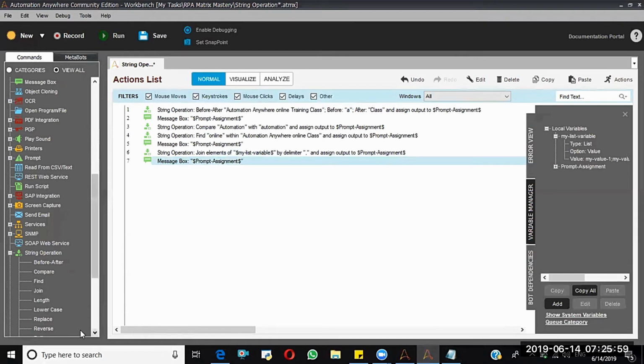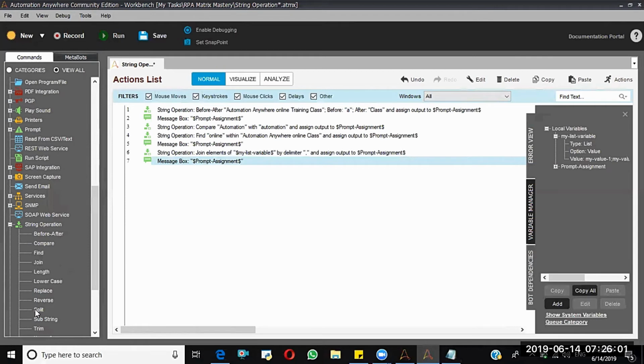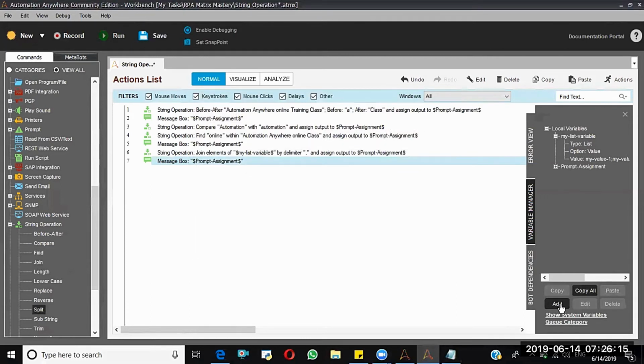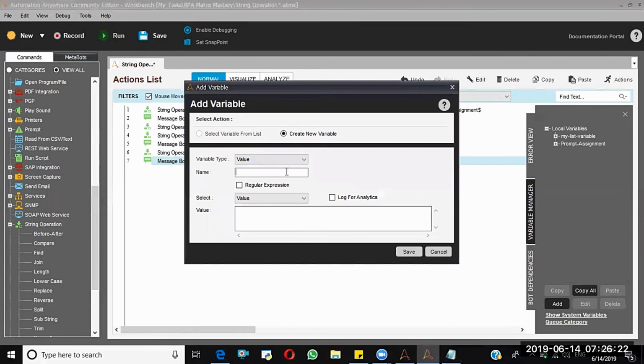Now I'm going to discuss the split. In this split, the source string format is the value format and the output format is the list. See here, it is showing the list variables only. That's the reason I am going to select two variables. First I'm going to create the value type variable, value.